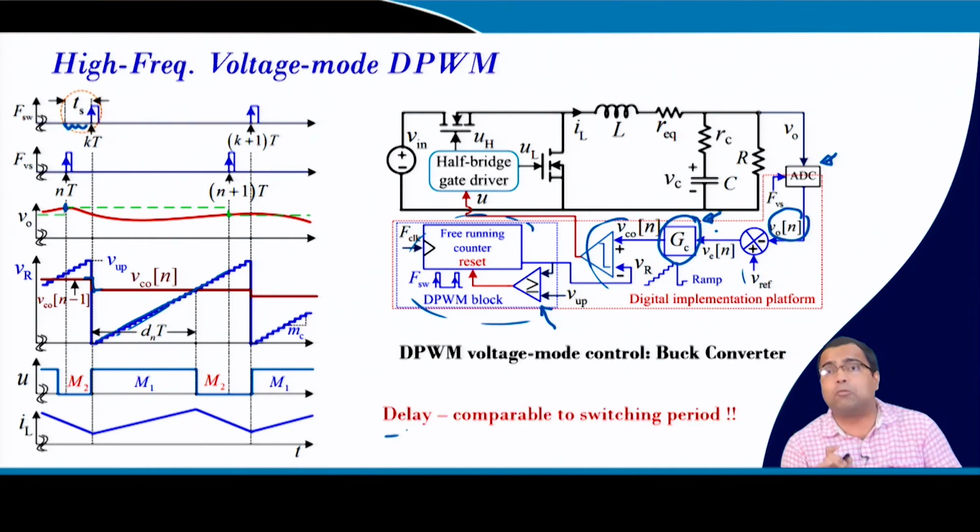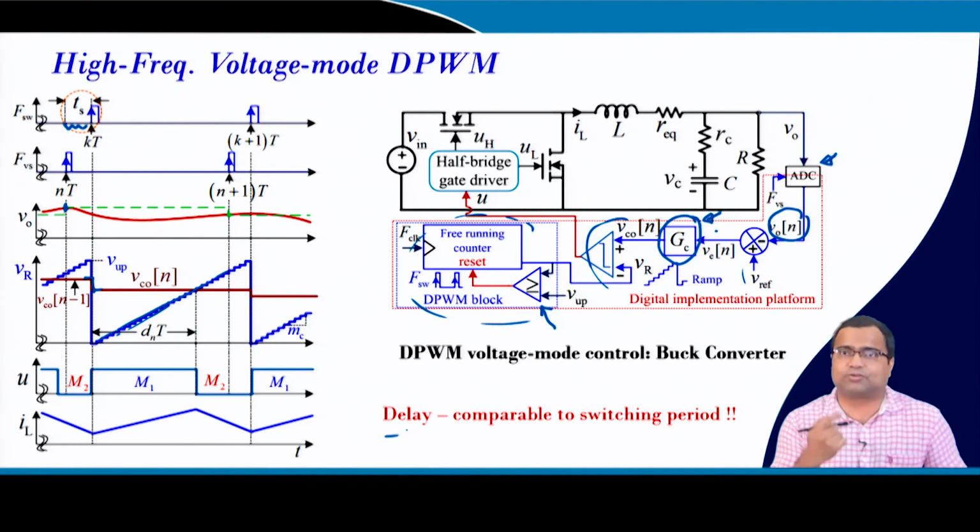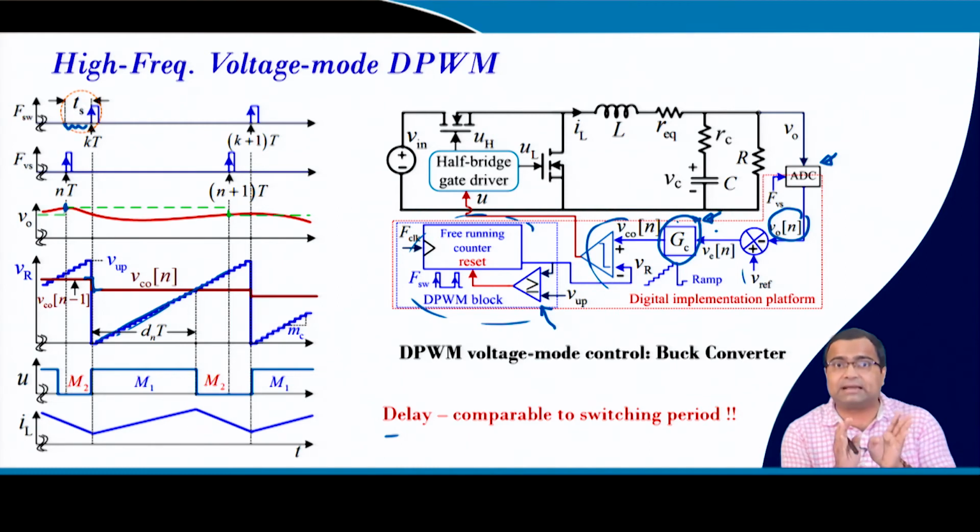But the delay can be comparable to the switching period, because even if we are taking the delay, we do not want a very high speed ADC, because that also increases cost, and we want to reduce cost. We also do not want very high speed digital computation, so we need to provide time. In fact, sometimes we intentionally increase this delay for regulatory purposes. And in different digital control architectures, this delay has to be like one sample delay. So the delay can be close to the switching period.